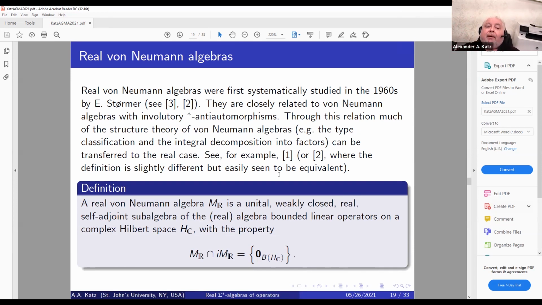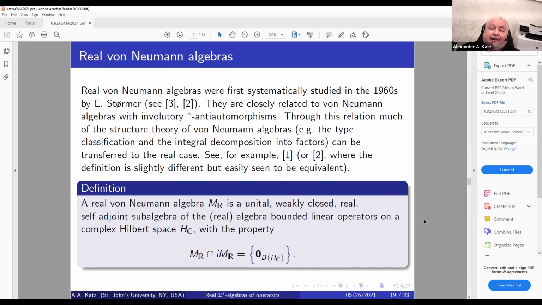Through this relation, much of the structure theory of von Neumann algebras, for example, the type classification and integral decomposition into factors, can be transferred to the real case. That program was undertaken by a number of authors, to name a few, Popov, Li, and some others.